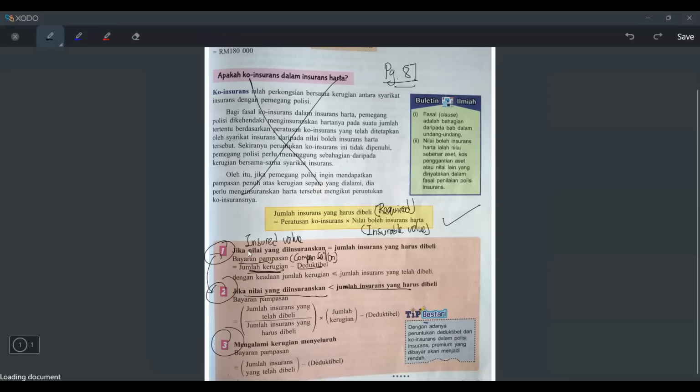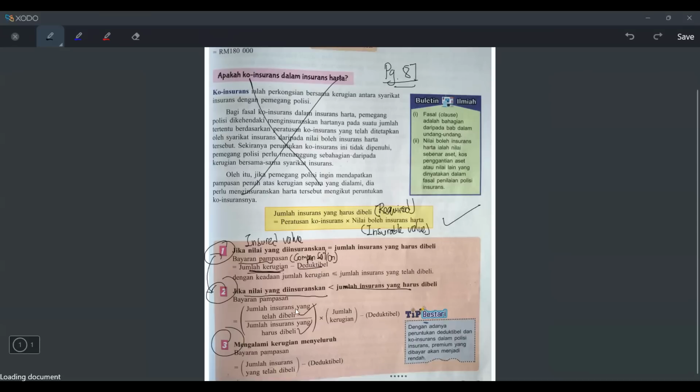And I want you to link these two together. Imagine in case 1, if your insured value is the same as the required insurance, your formula is just the loss minus deductible, right? But look carefully at case 2. If your insured value is less than the required insurance, then you have to take the amount you purchase, divided by the amount you should buy, then only you times with the loss minus deductible. But imagine if it's case 1. Imagine if this value and this value match.